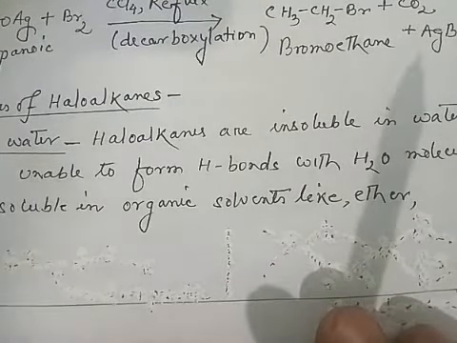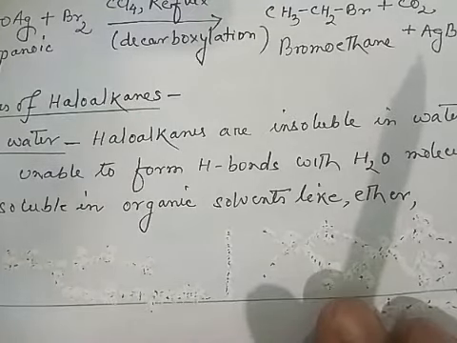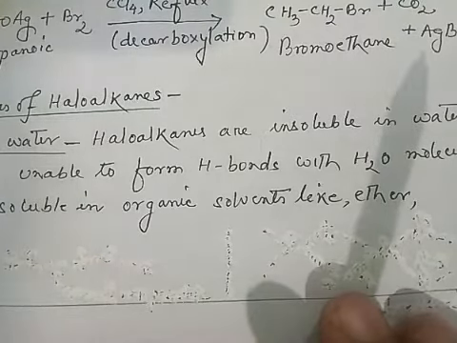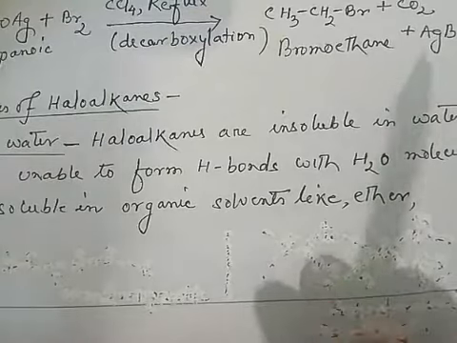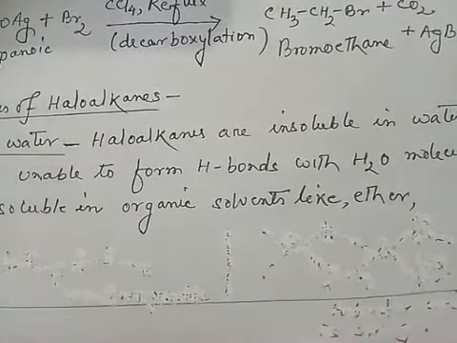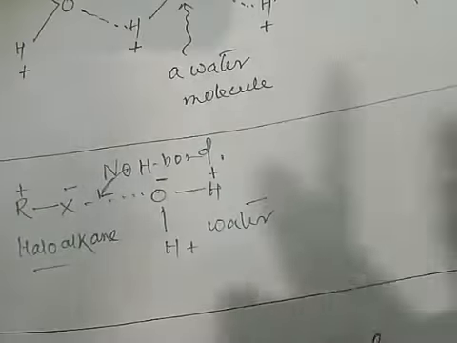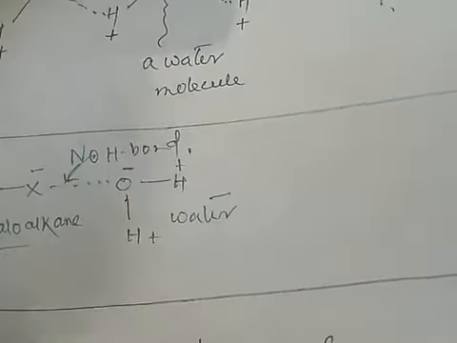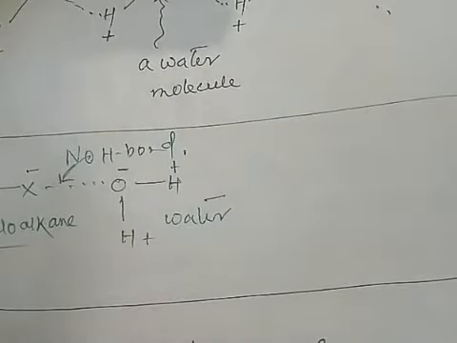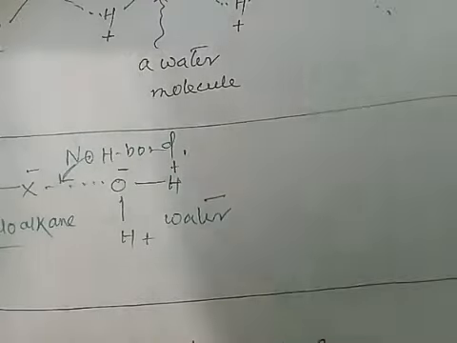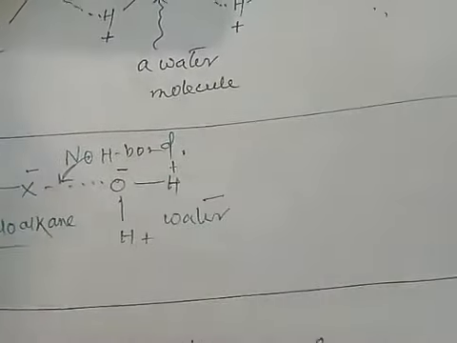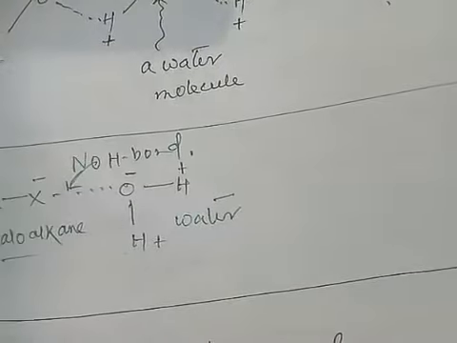If haloalkane is to dissolve in water, energy is required to overcome the intermolecular force of attraction between haloalkane molecules, and we also require energy to break the intermolecular hydrogen bonding in water molecules.